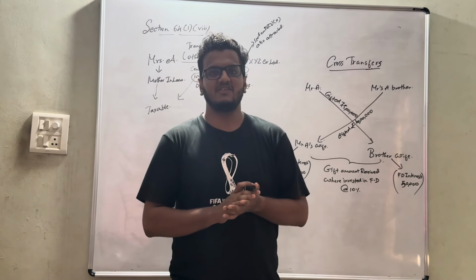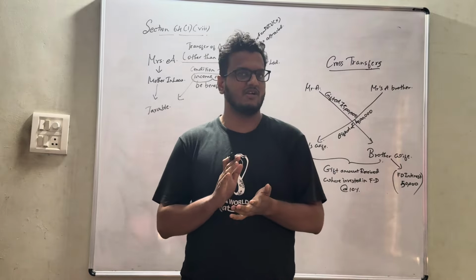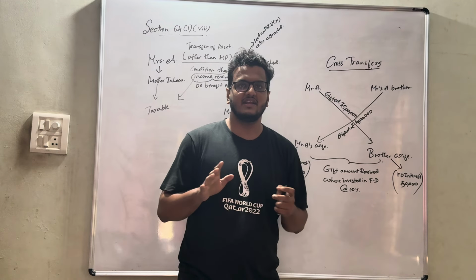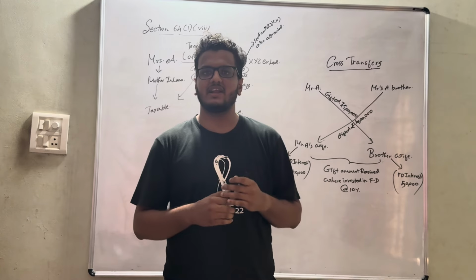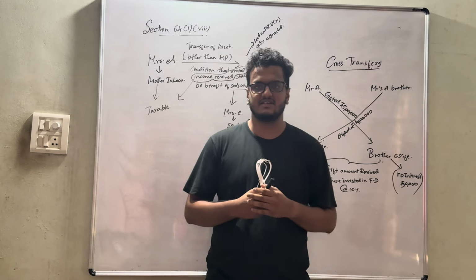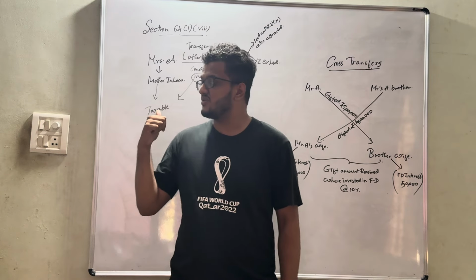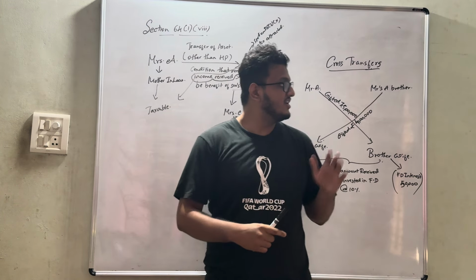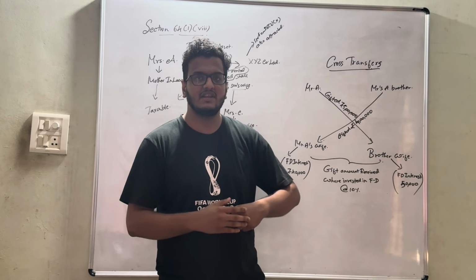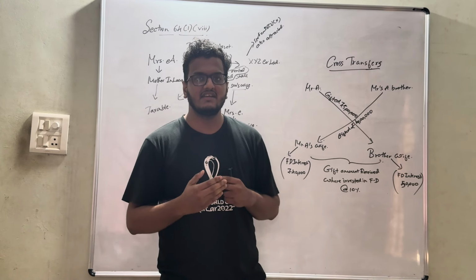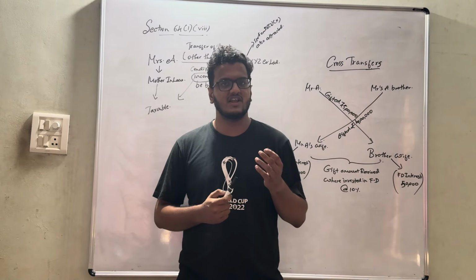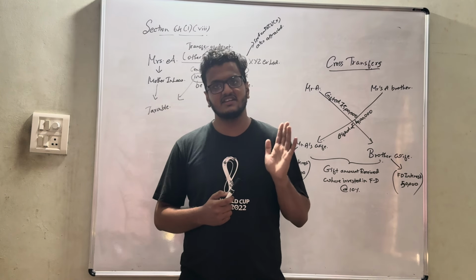We have already dealt with the first part of clubbing of income. Now we will be heading to part 2, which will also be the final part of the clubbing of income lesson. In this lesson, we will be learning section 64 clause 1 clause 8 and cross transfers. Along with that, we will be learning clubbing with regard to minor income as well. It might be one of the very important questions. Along with that, we will be learning section 32.